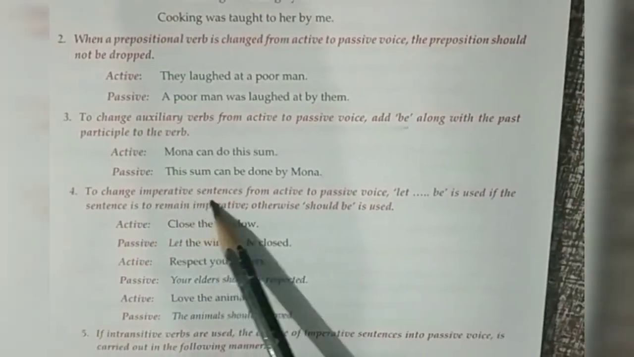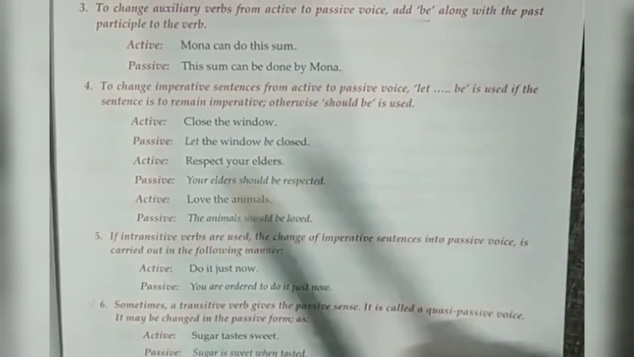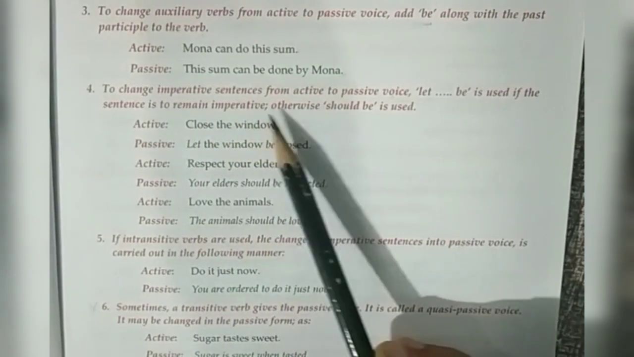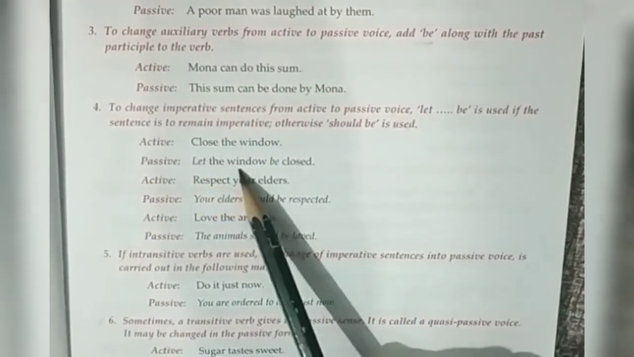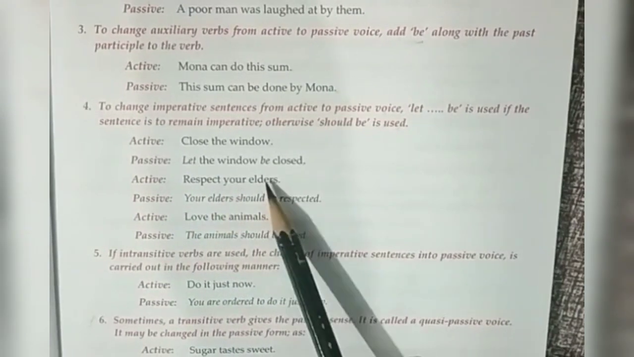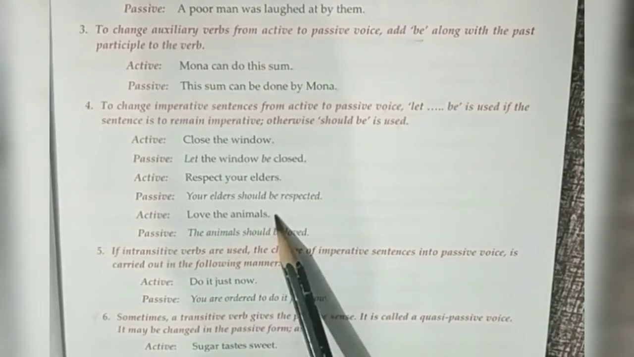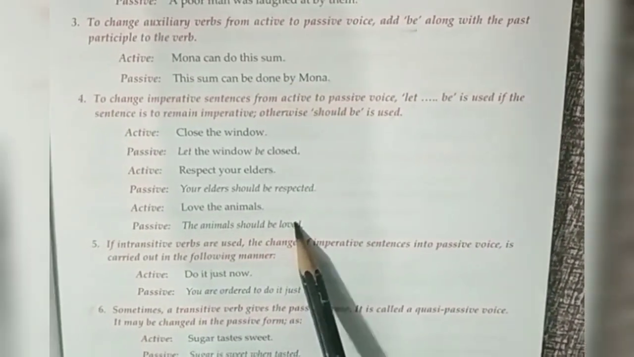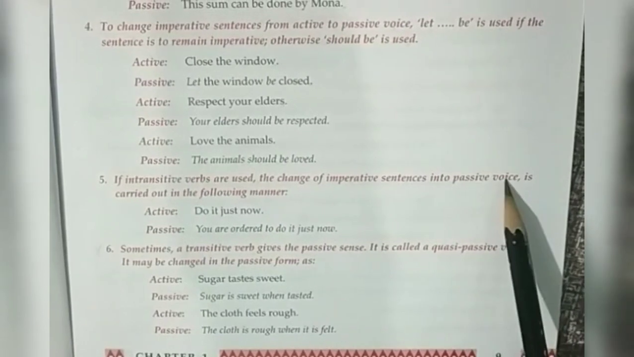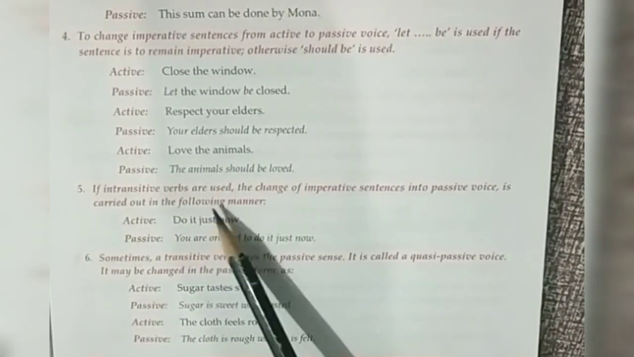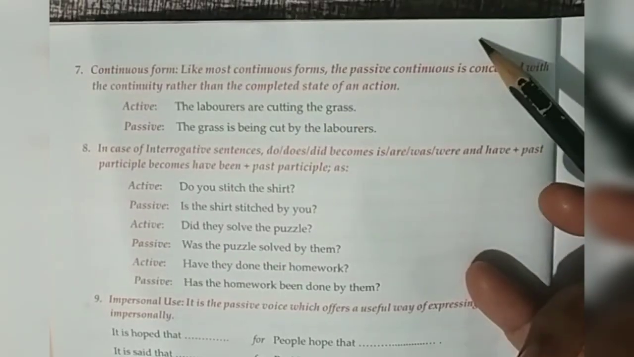Next, to change imperative sentences from active to passive voice, let be is used if the sentence is to remain imperative, otherwise should be is used. Active: close the window. Passive: let the window be closed. Active: respect your elders. Passive: your elders should be respected. Active: love the animals. Passive: the animals should be loved. If a transitive verb is used, the change of imperative sentences into passive voice is carried out in the following manner. Active: do it just now. Passive: you are ordered to do it just now.